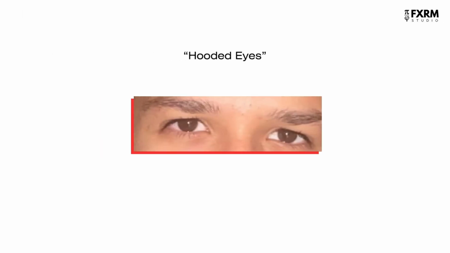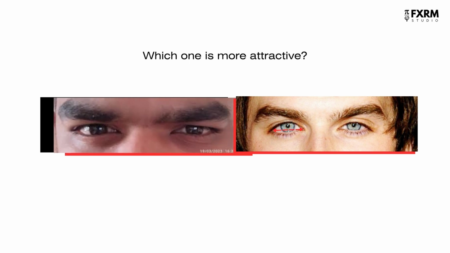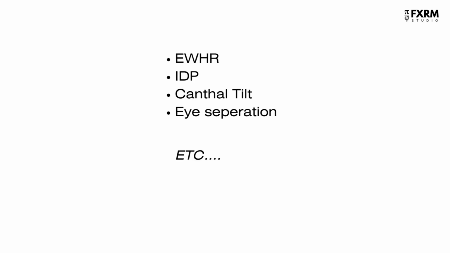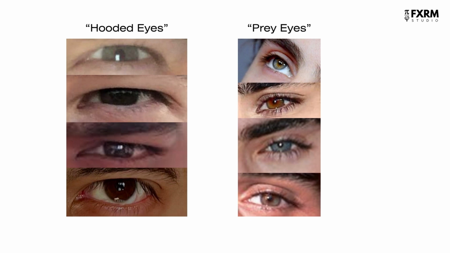Having no upper eyelid exposure or hooded eyes doesn't automatically make your eyes attractive. Which one do you think is more attractive? Notice the one you find attractive has a slight negative canthal tilt. Not one, but several factors determine the attractiveness of your eyes. Compare these so-called hunter eyes with prey eyes. Which one do you think is attractive? I will make a video on what makes eyes attractive in future. But the point is, many factors determine attractiveness. If you have one or two flaws, your eyes will still be considered attractive if other factors are ideal.